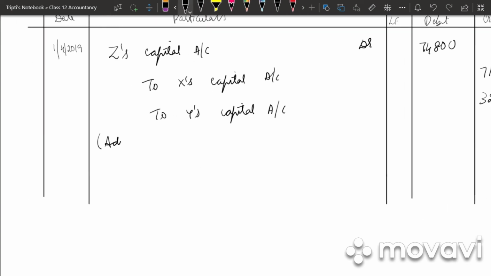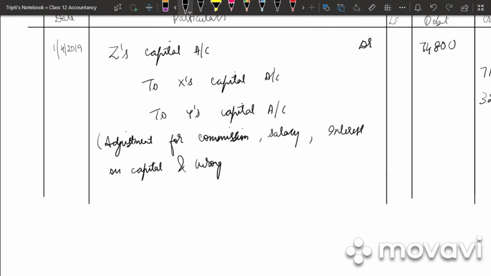So what is the narration? Adjustment for commission, salary, interest on capital and wrong distribution of profit. So clear? This is how we work out the problem when the profit has been distributed in a wrong way. So that's all for today. We shall continue the remaining sums in the next class. Thank you.